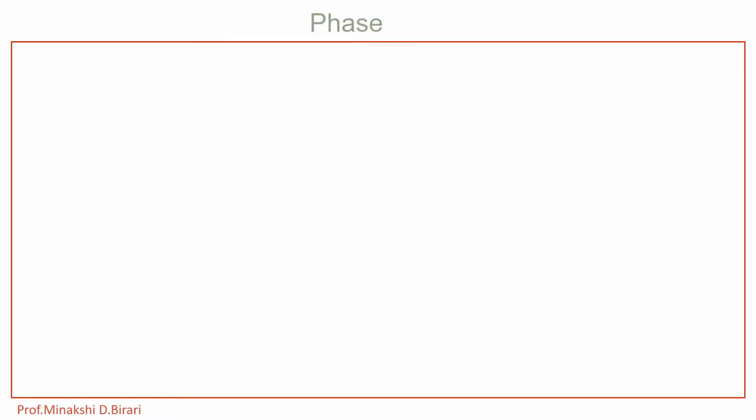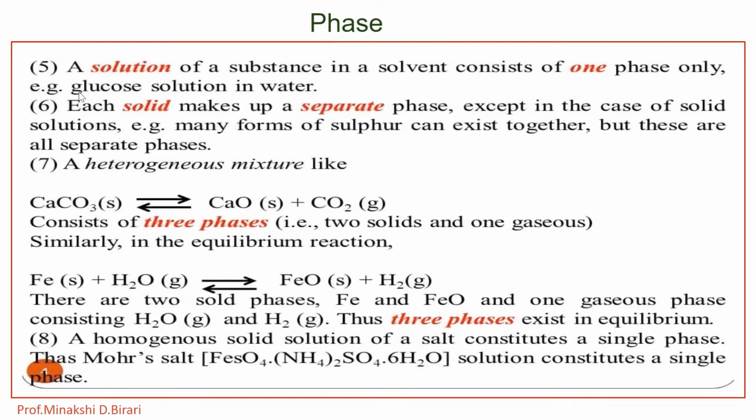Then a few other examples: a solution of a substance in a solvent consists of one phase only. For example, glucose solution in water has one phase only. Then each solid makes up a separate phase except in the case of solid solutions. Example, many forms of sulfur can exist together, but these are all separate phases.